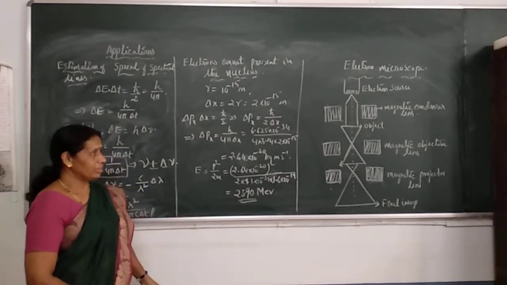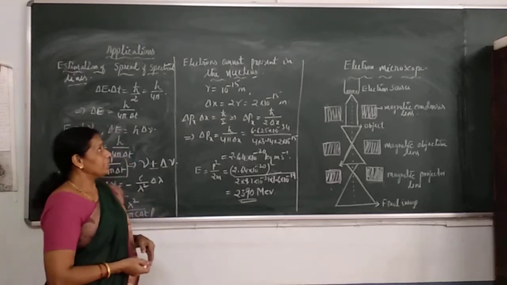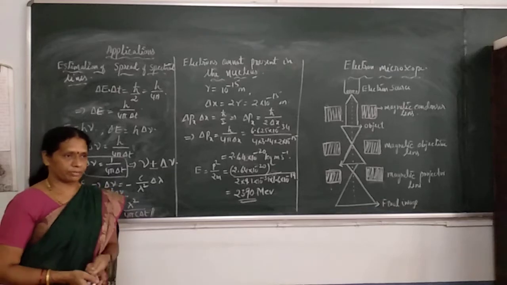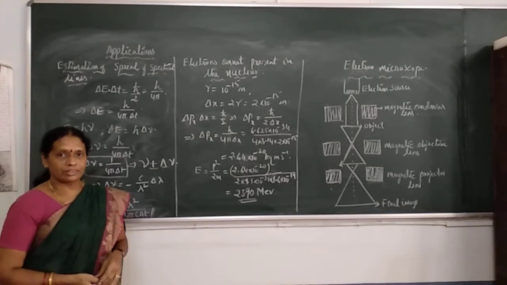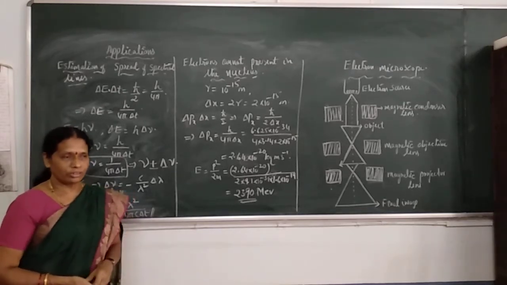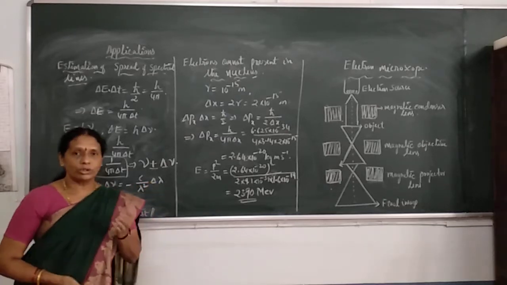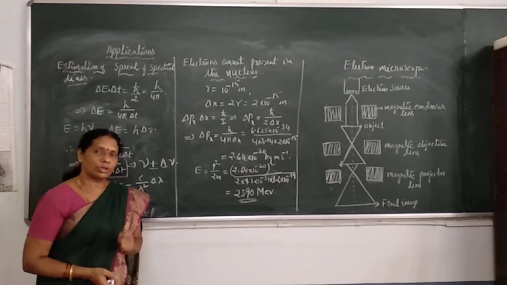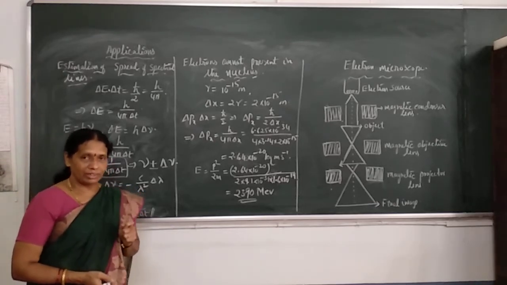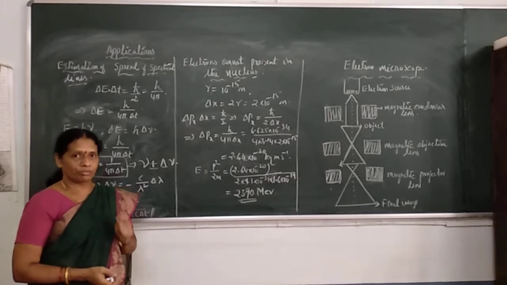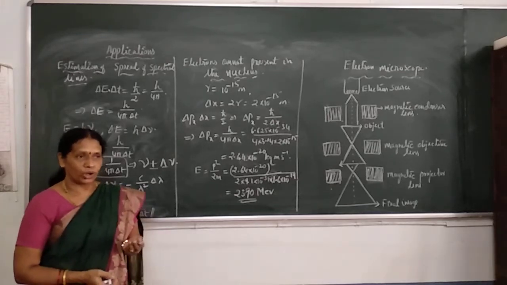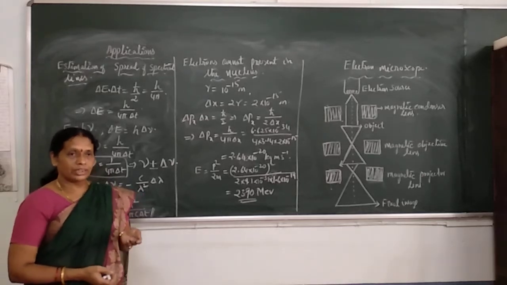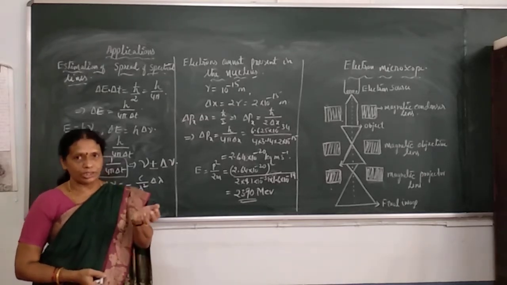One more application of Heisenberg's uncertainty principle is that it explains that electrons cannot exist inside the nucleus. A nucleus of an atom consists of protons and neutrons, and electrons do not exist in the nucleus. But in a phenomenon like natural radioactivity, heavy elements emit certain radiation spontaneously. It is a nuclear phenomenon. Radiations are emitted from the nucleus.